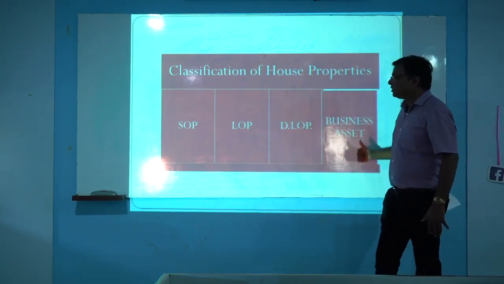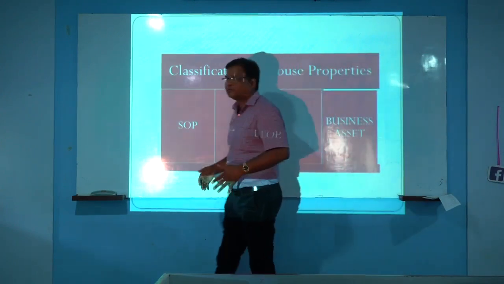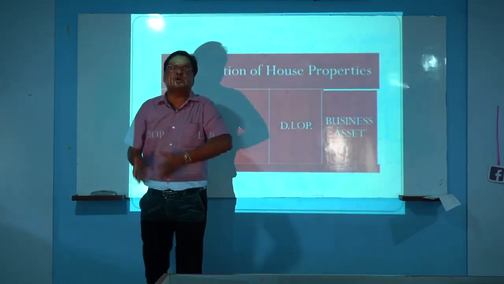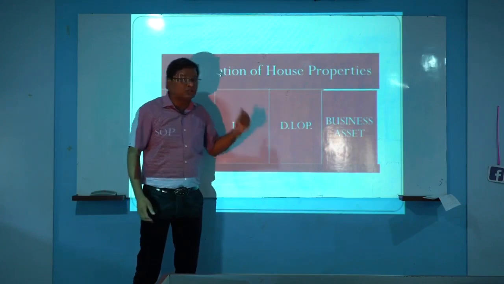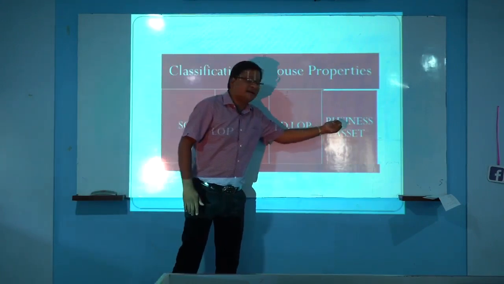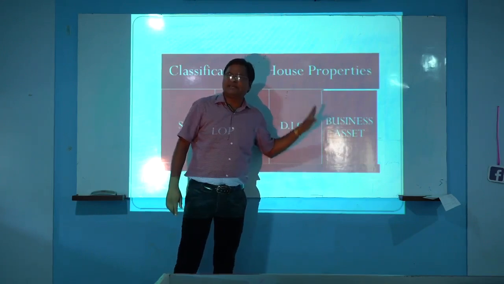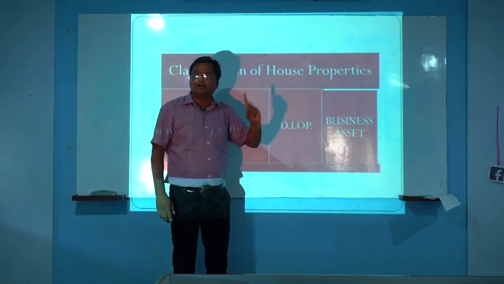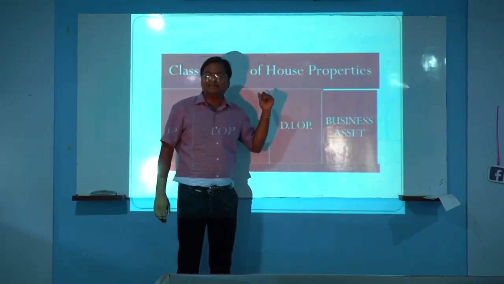All the remaining 3 house properties that are treated as a LOP are called a deemed LOP. And the fourth one is business asset. If the owner is using any one of the house properties, or any number of house properties, for his own business or profession purposes, then all those properties are called business assets. Any income earned through that property will not be taxable under this head.